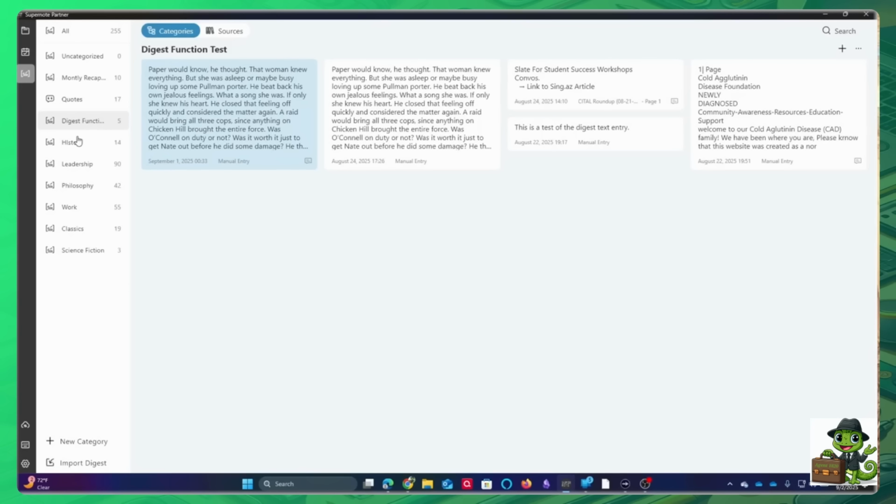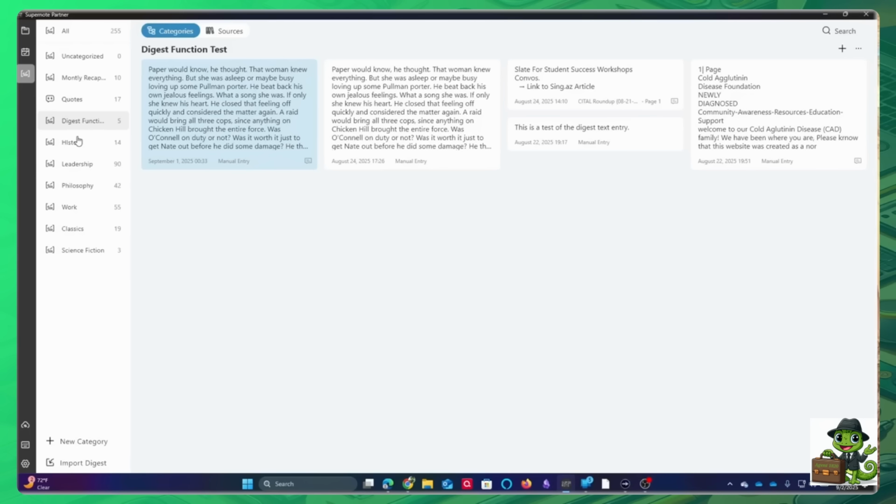So maybe I create digest in multiple ways. The idea first is that collection container. What am I sending to this particular container? And then I annotate all of that. Okay, here are all of the things that I'm thinking. Now I go in and I start to create a note. And as I'm writing, I can insert those digest entries.